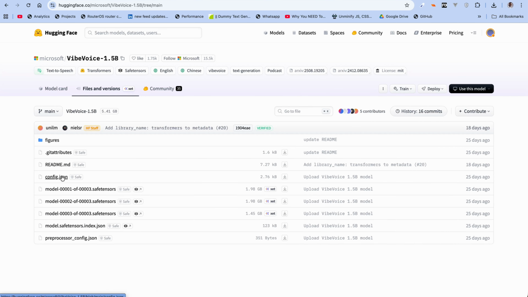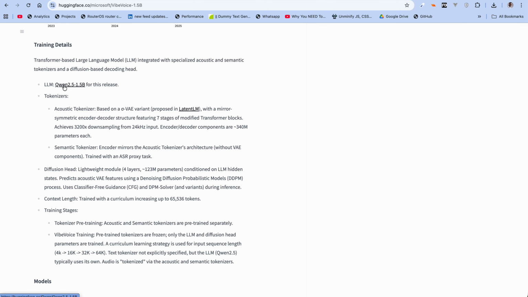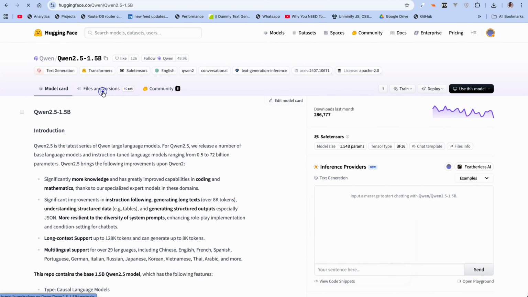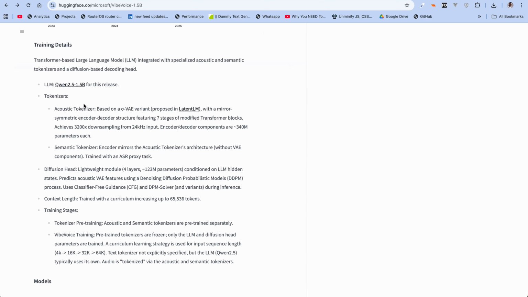You need config.json. You need from here down to this. So you need the safetensors, you need the JSON files and all that. You can also keep the README if you like, but there's not much there for you to see. So once you're done doing that, you can head over to the Qwen 2.5 1.5 billion parameter model page and basically do the same thing, download the necessary files, the model weights you need, and you're golden.